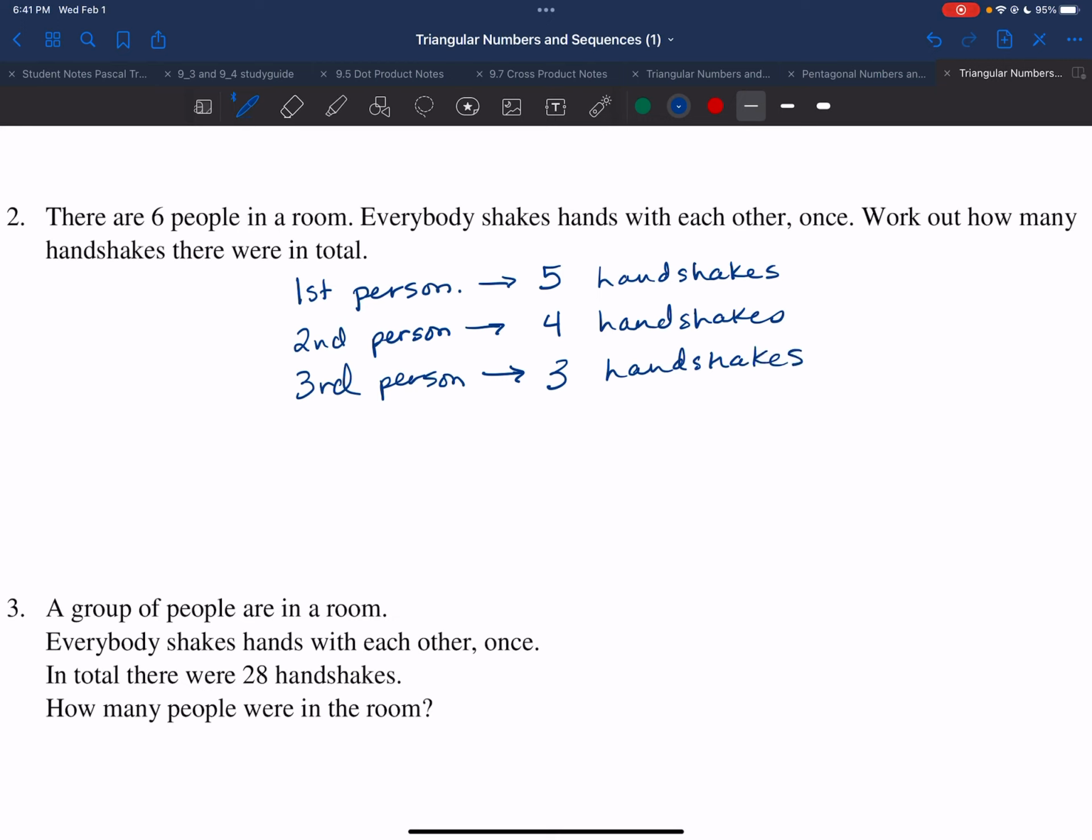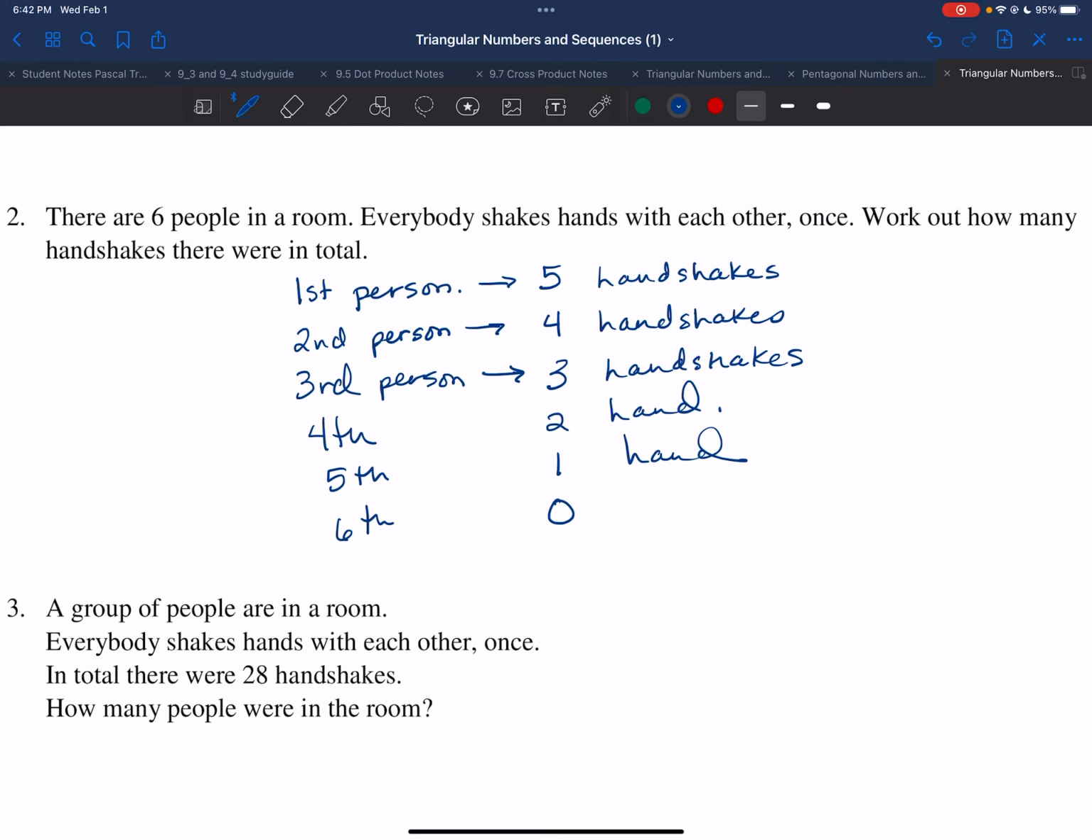Do you see the pattern? We're decreasing by 1 each time, just like our equilateral triangle of dots decreases by 1 each time that we go up that triangle. So our fourth person has 2 handshakes. Our fifth person has 1 handshake. And our sixth person has 0. Well, why is that? That 6th person has already shaken hands with person 1, person 2, person 3, person 4, and person 5. So they have no handshakes left.